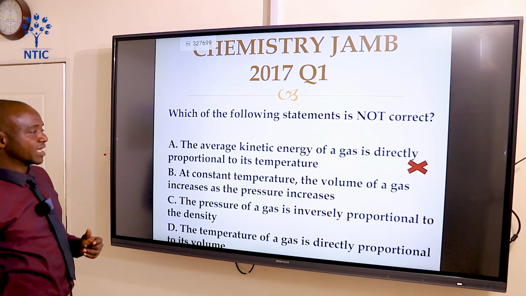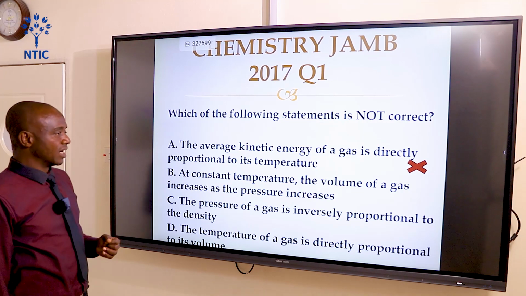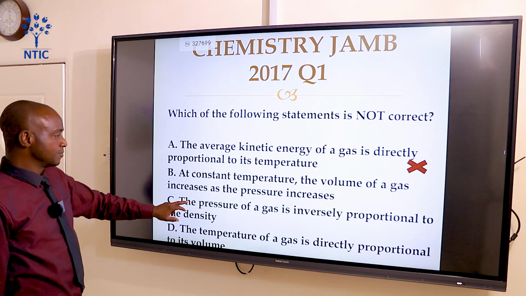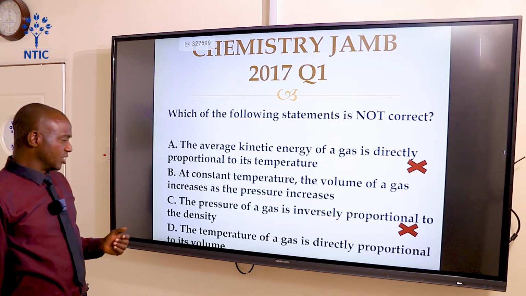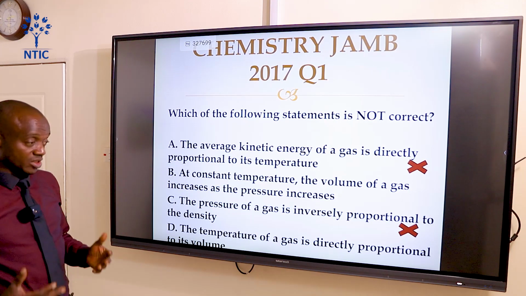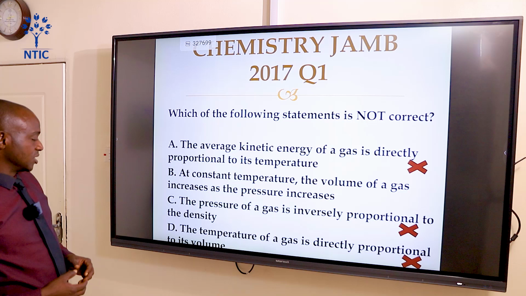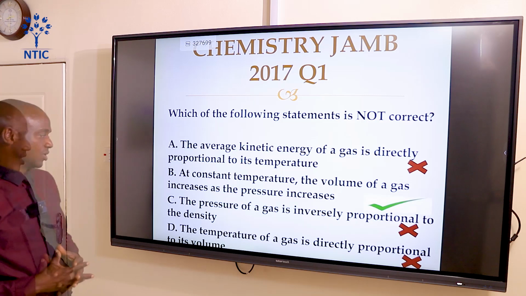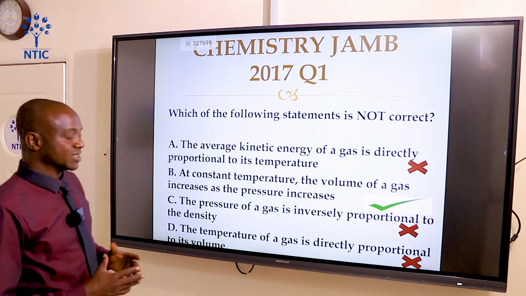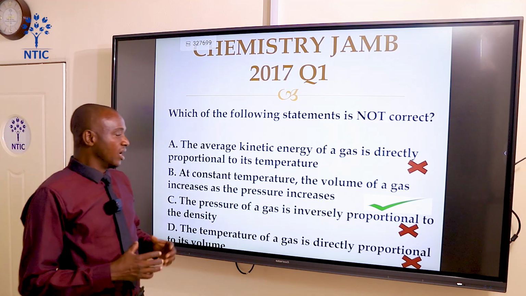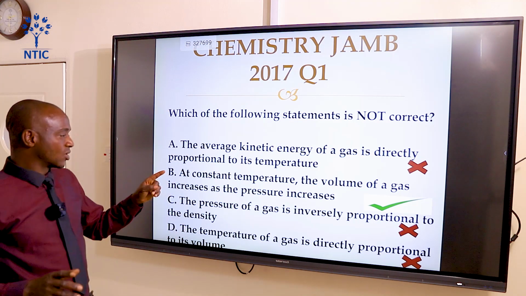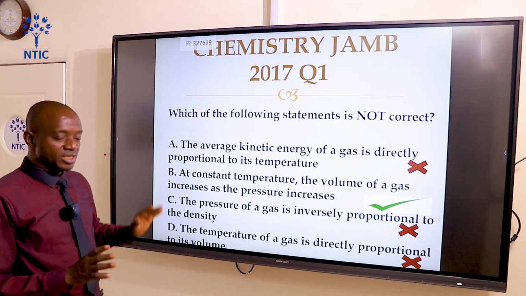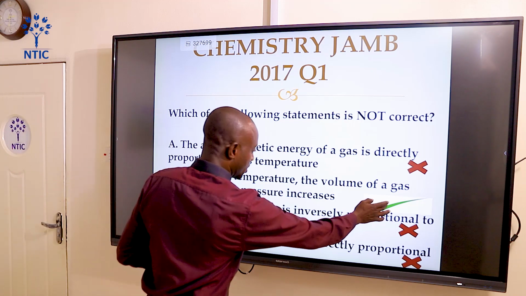Option A, no. Average kinetic energy of a gas is directly proportional to its temperature, which is correct. And the question says, which of the following is not correct? Then C, the pressure of a gas is inversely proportional to density, is true. D, the temperature of a gas is directly proportional to its volume, true. B, at constant temperature, the volume of a gas increases as the pressure increases. With this, we cannot agree. Which of the following is not correct? B is not correct. Let's move to question number 2.